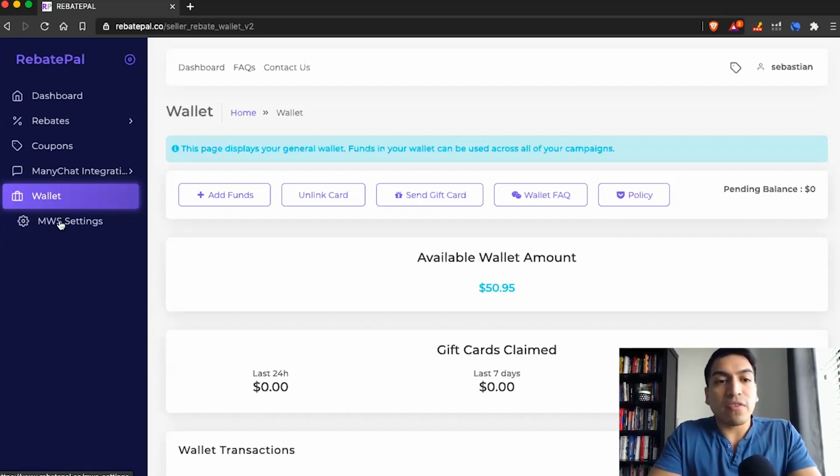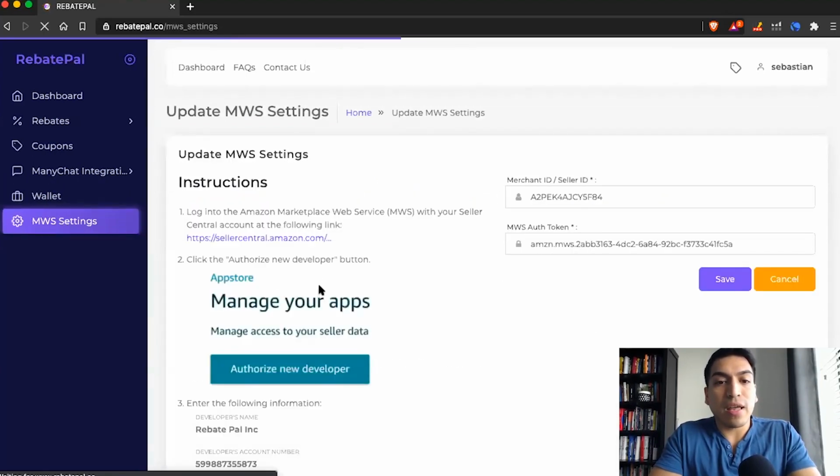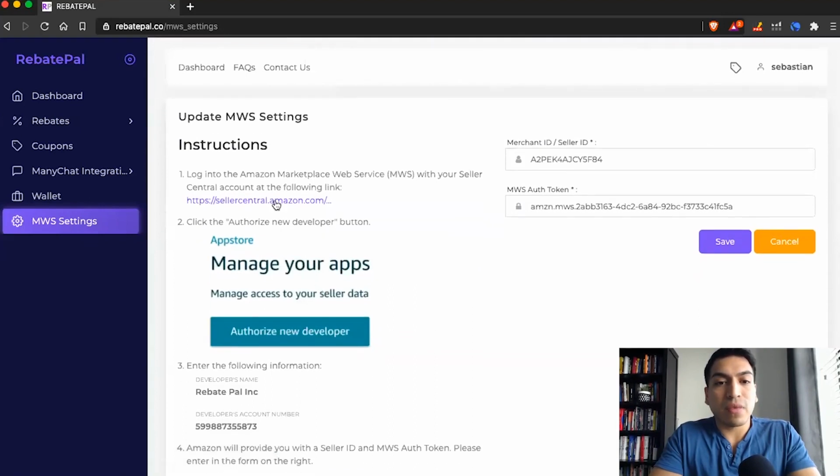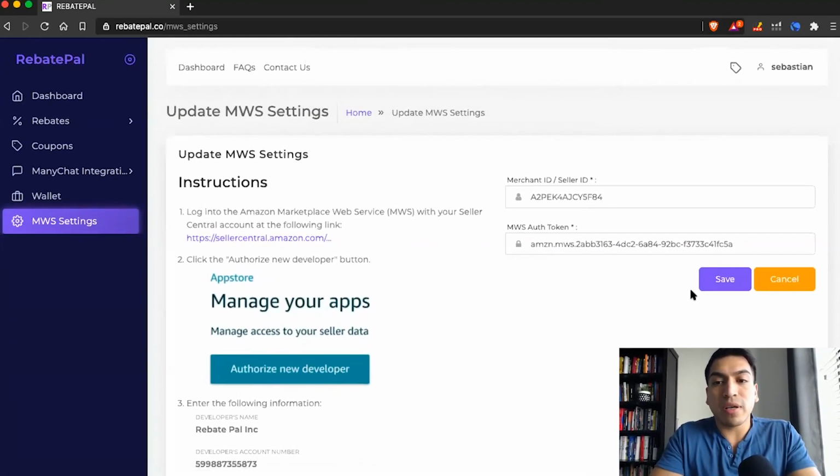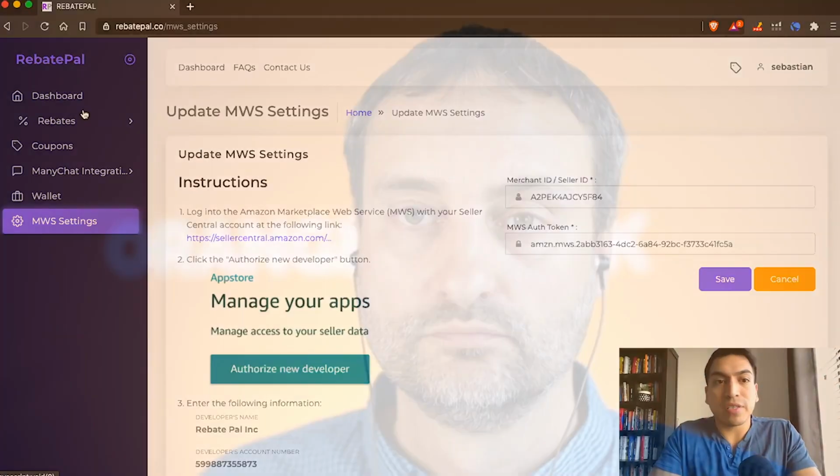And I should have said this earlier. As soon as you log in, the first thing you'll want to do is click on MWS settings. So you'll click on MWS settings right here, and then you'll go ahead and save it. And if you follow the instructions right here, you click on that, and it'll take you through the steps to go ahead and add RebatePal as a developer. And then you just click on save.